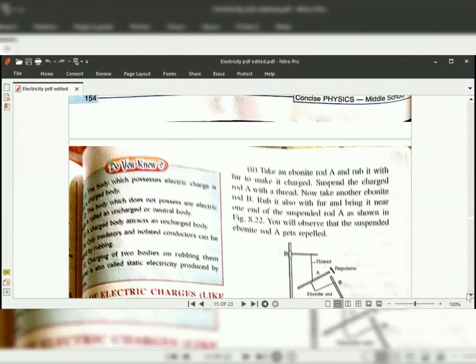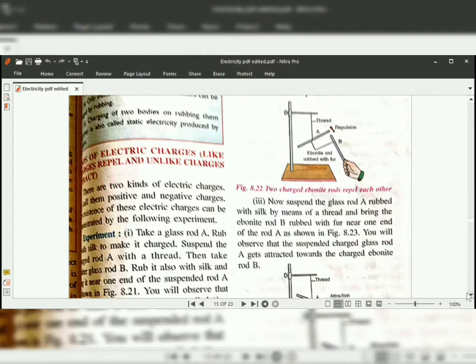Now next we will see how we can produce static electricity, or what the properties of static electricity are. When two objects have acquired electric charges, there are two kinds of electric charges. One is positive and the other is negative. As I told you, when electrons are transferred to the other object, the object which is electron rich, having an excess of electrons, will acquire a negative charge, and the object which has a lack of electrons, or fewer electrons, will acquire a positive charge.